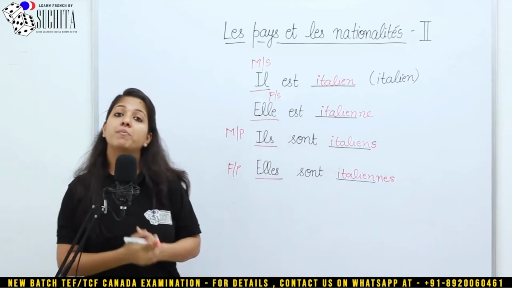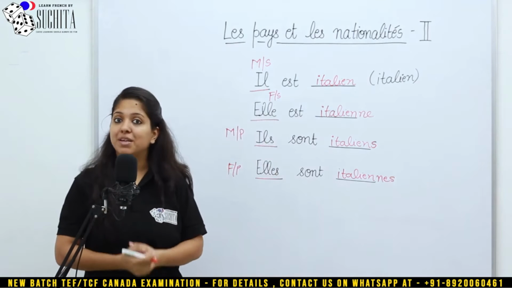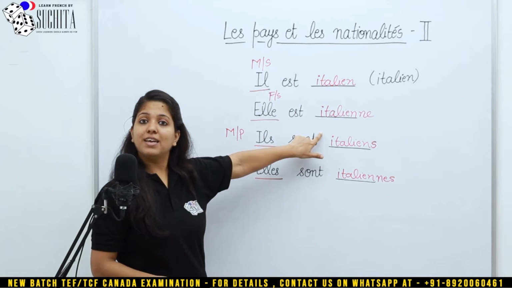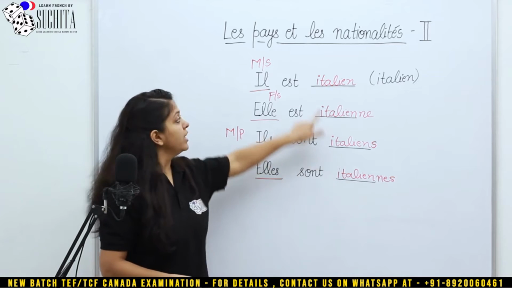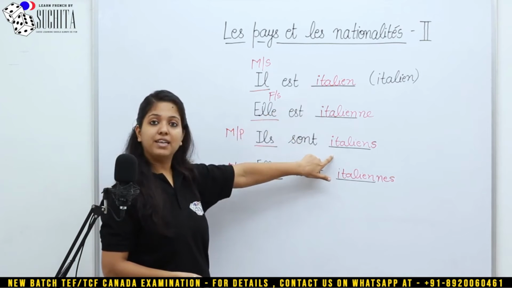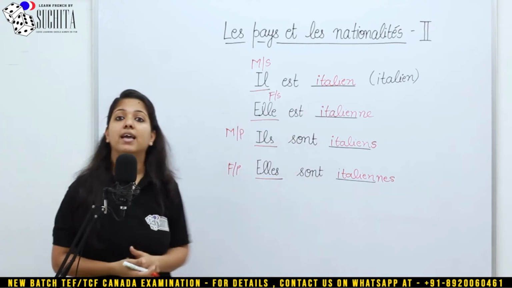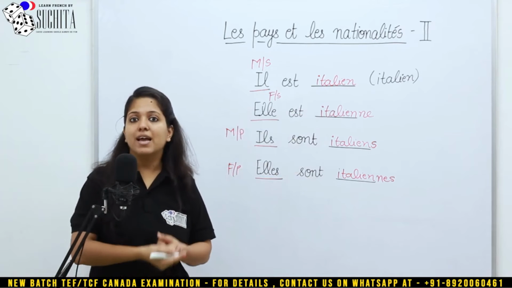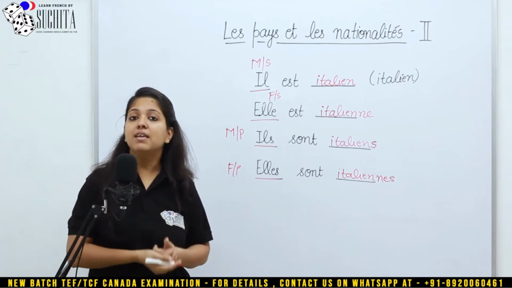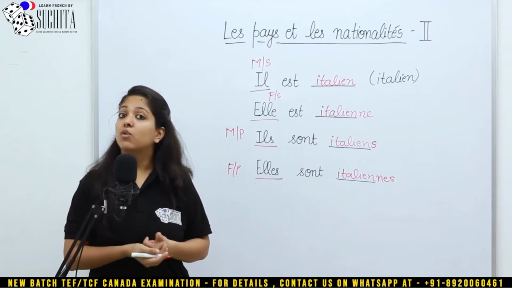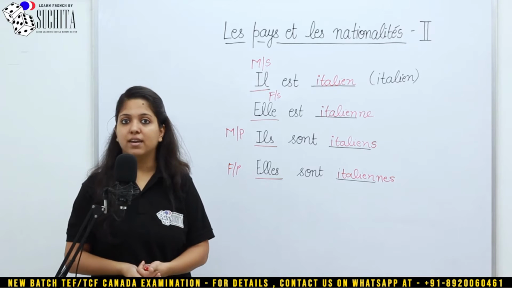But the pronunciation of feminine singular and feminine plural remains the same. Italien, Italien, Italienne, Italienne. Il est italien, elle est italienne, ils sont italiens, et voilà, elles sont italiennes.